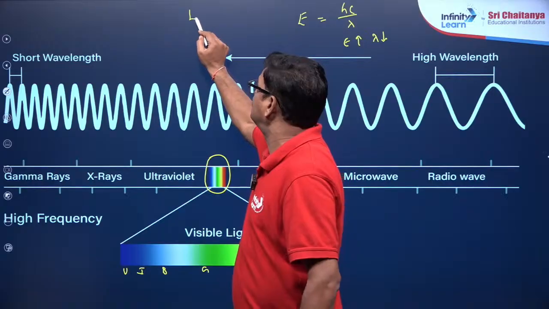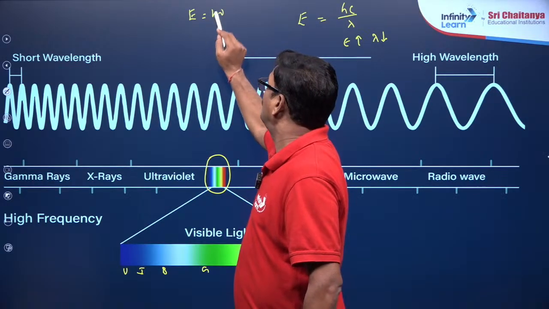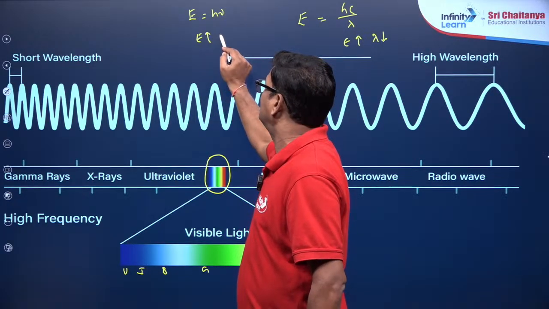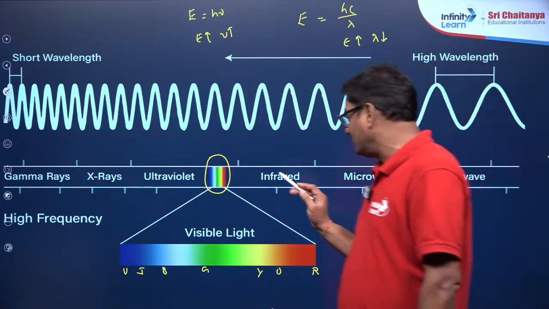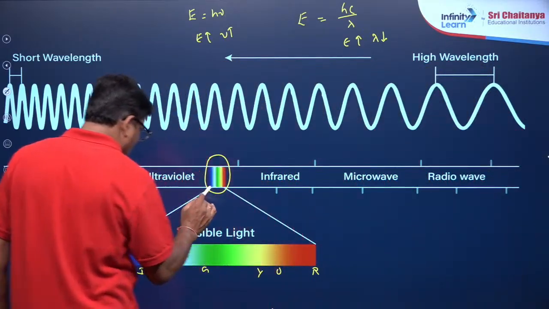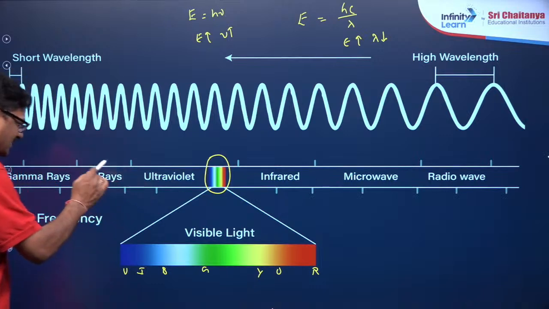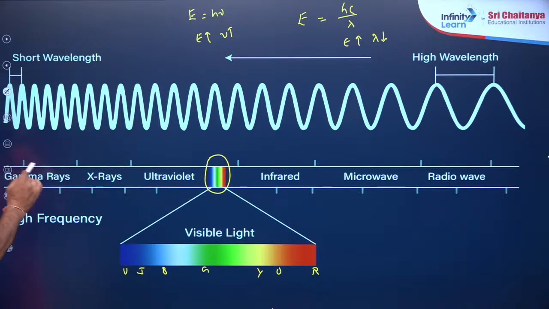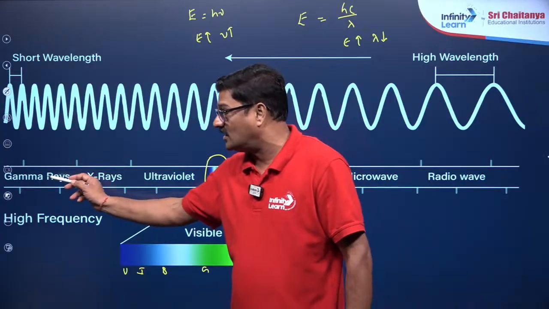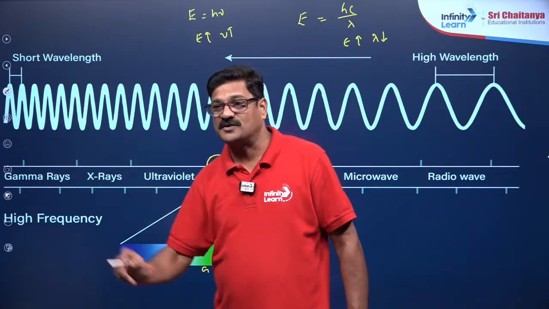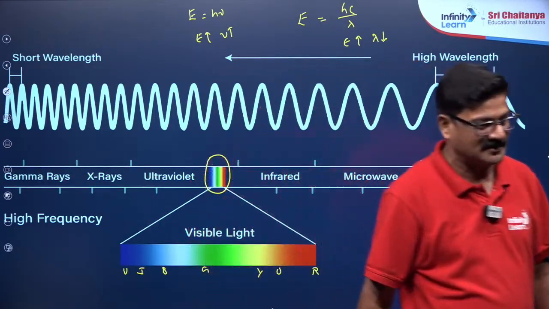Energy is equal to h nu, so I mean to say when energy is increased, frequency is also increased. That's very, very important. Ultraviolet, X-rays and gamma rays, and above that cosmic rays. You understand this? Gamma rays and cosmic rays are so dangerous.